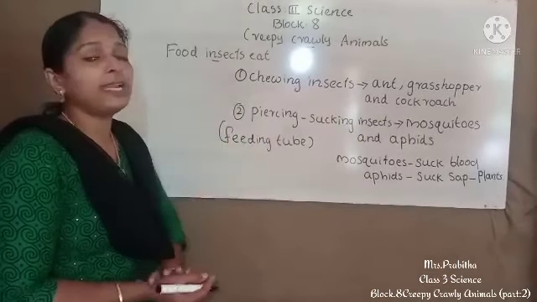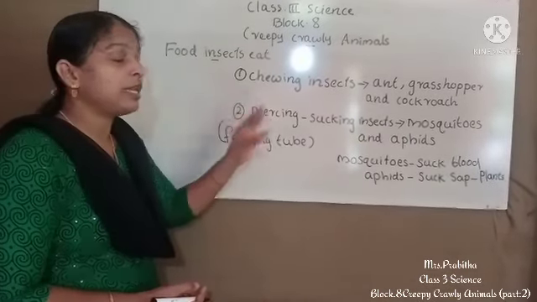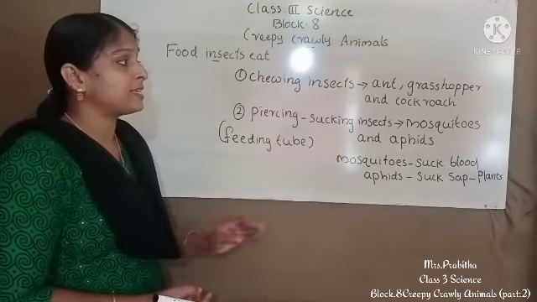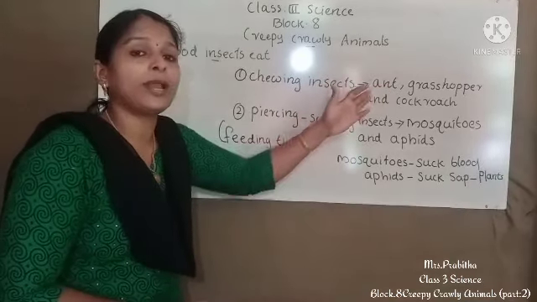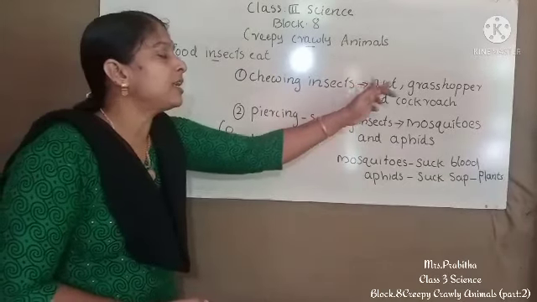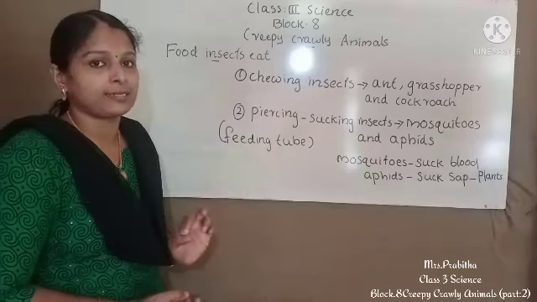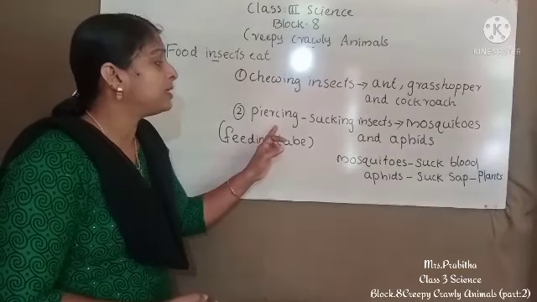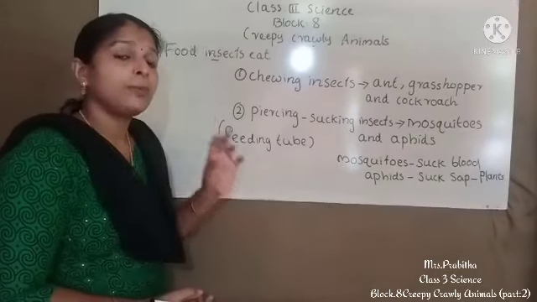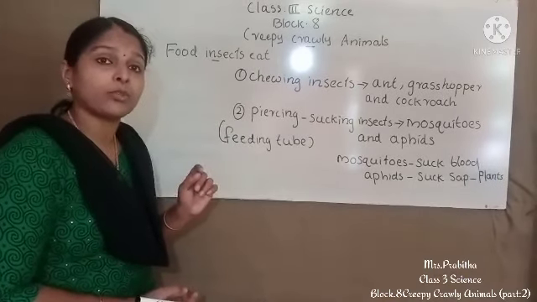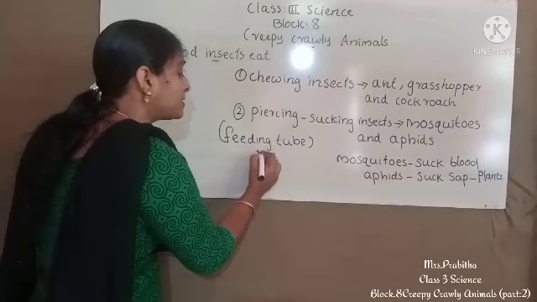So first we studied chewing insects. Chewing insects chew their food. Examples are ant, grasshopper and cockroach. Then the second one is piercing and sucking insects. They have a feeding tube in their mouth, and this feeding tube has a needle.